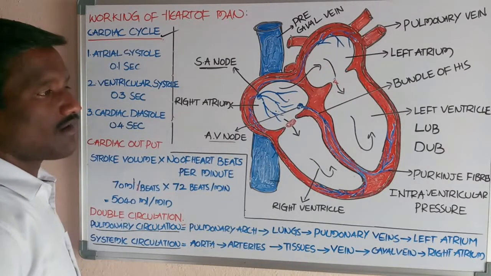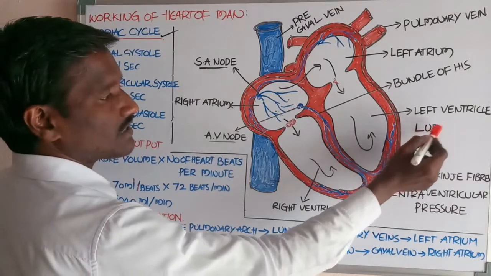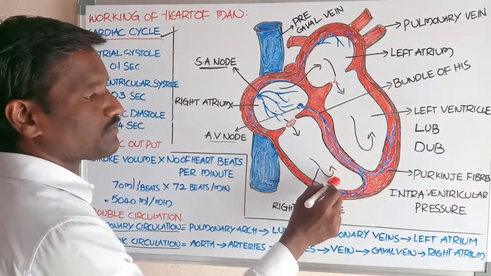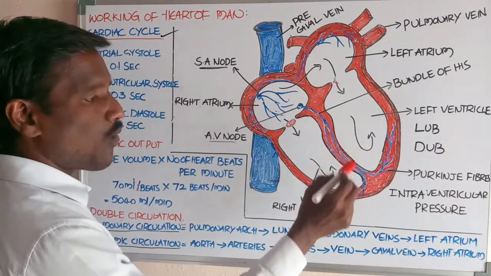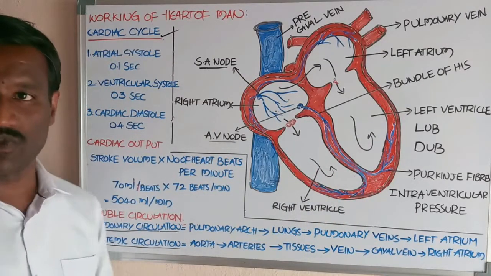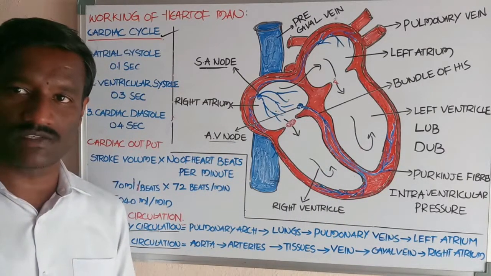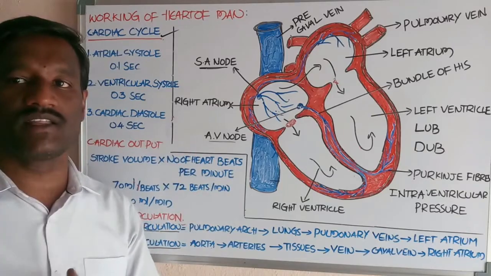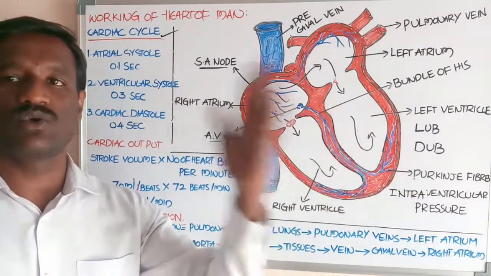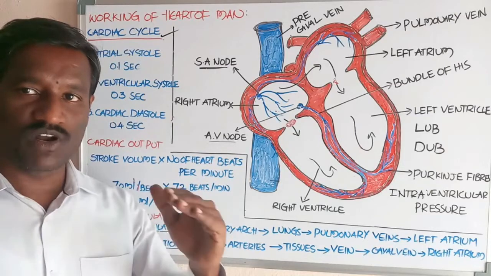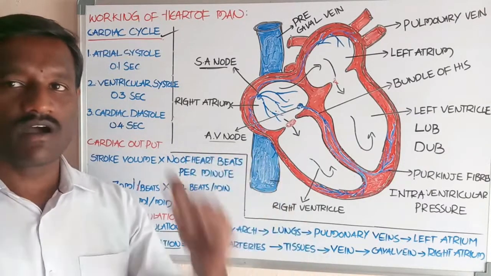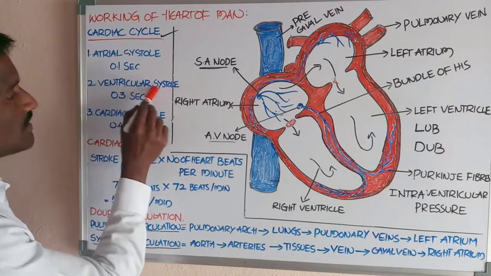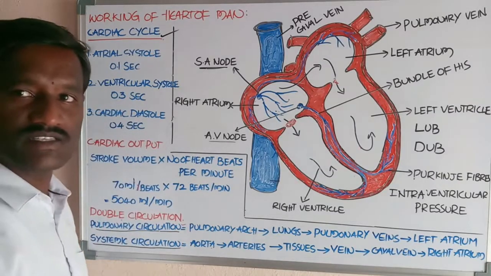This produces the first heart sound, which is called lub. It also leads to opening of the semilunar valves. By the opening of the semilunar valves, the blood present in the ventricle enters into the arches, the pulmonary arch and systemic arch. Ventricular systole takes about 0.3 seconds.